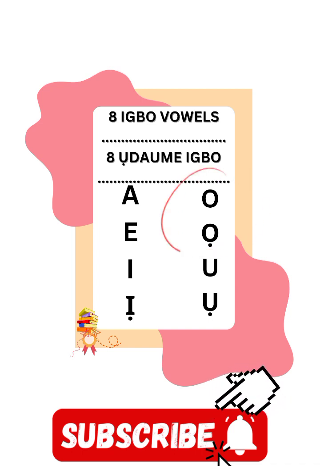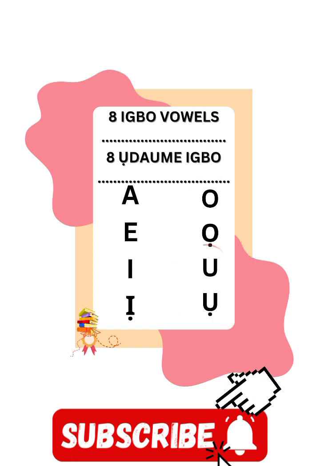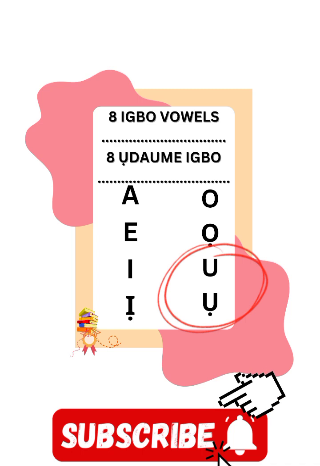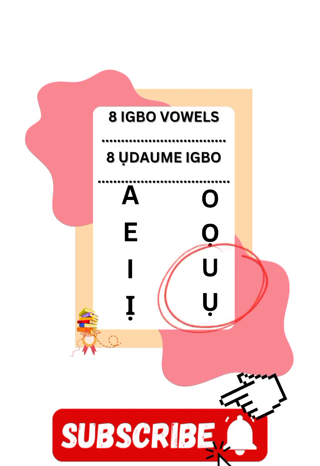Then the last one is U, which is the English U, and the sister that has the O and that has the dot under. So with this being said, you don't have any reason not to know the 8 Igbo vowels.